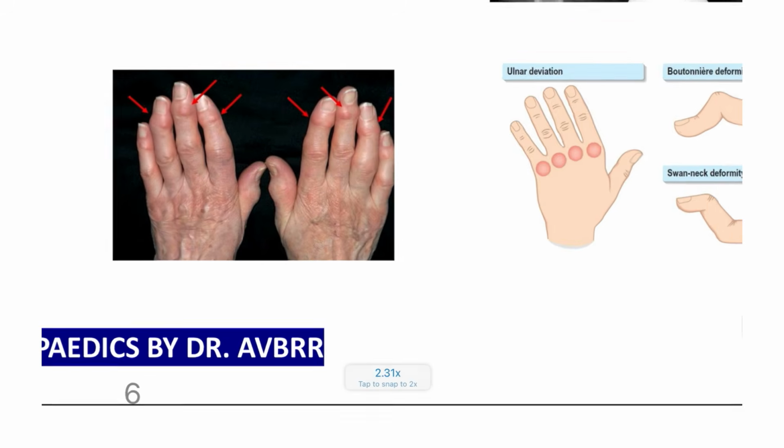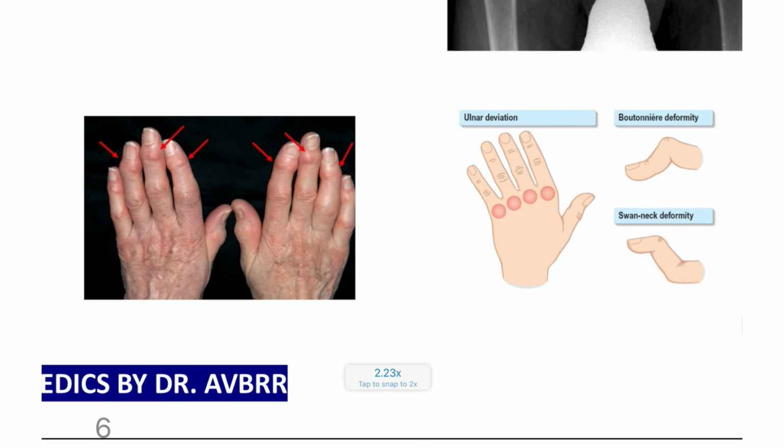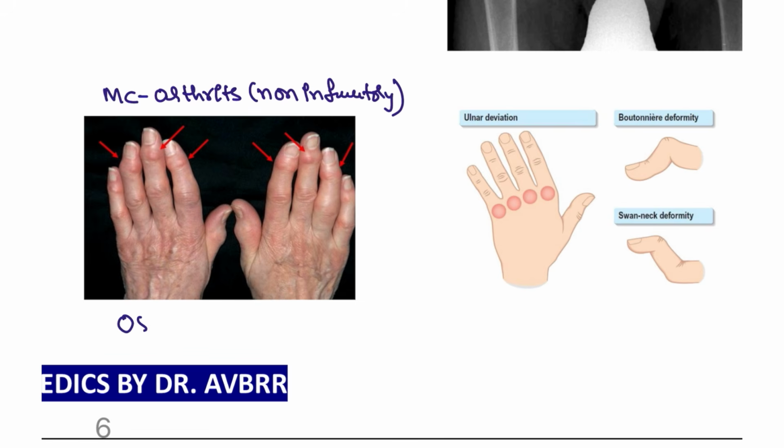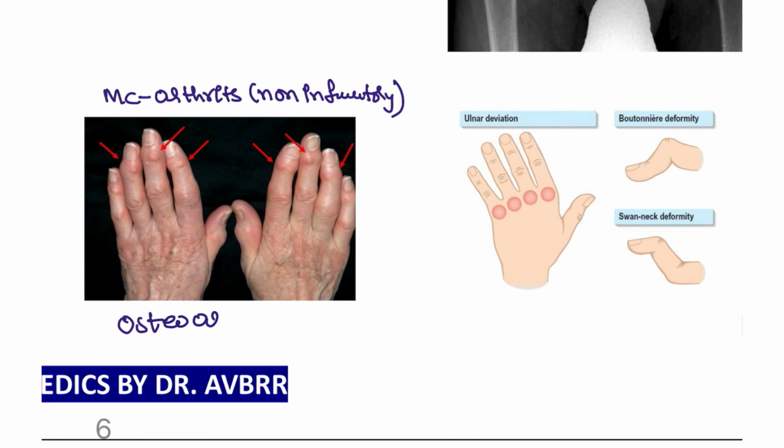Next, what are these conditions, guys? This is the most common arthritis, non-inflammatory. By this time you should already be getting into your mind what this condition is. So this is osteoarthritis, right?